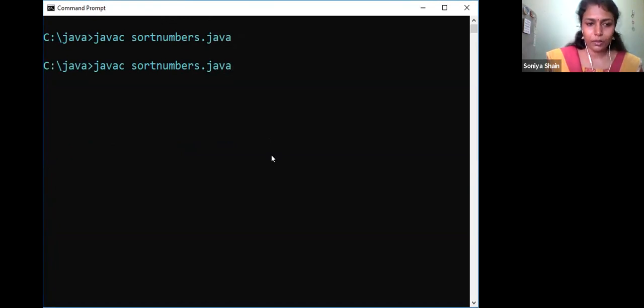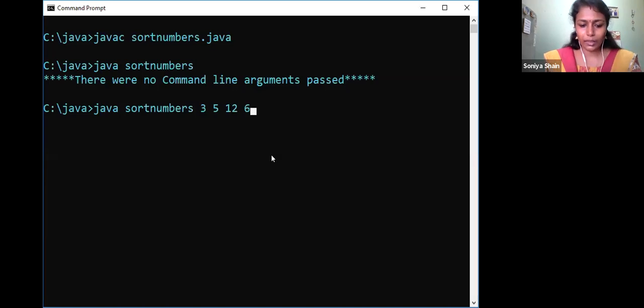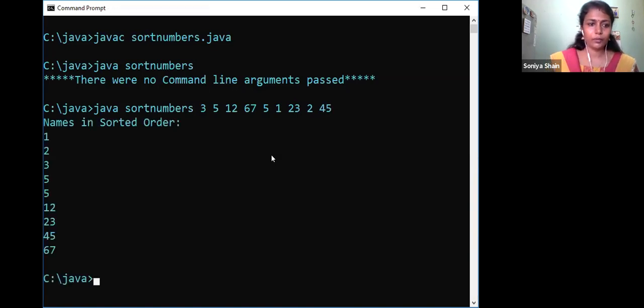And java SortNumbers. So I am not giving arguments. There were no command line arguments, and I am going to pass them now. We have to see whether, for 2-digit and 1-digit numbers, it is taking the correct case or not. 5, 1, 22, 2, 5. So let us see.